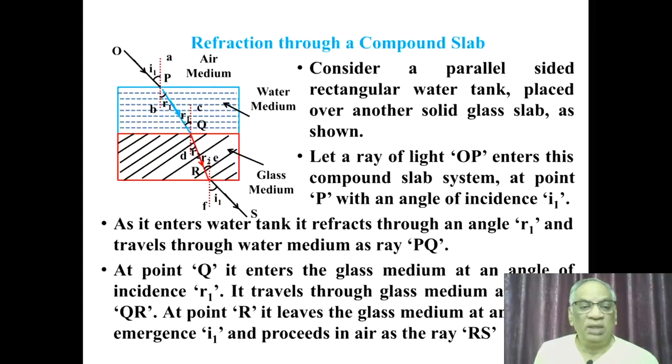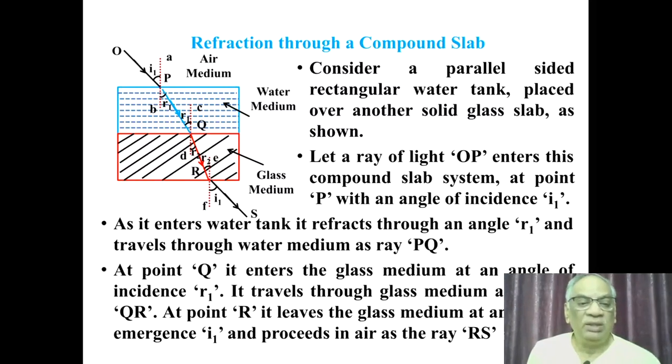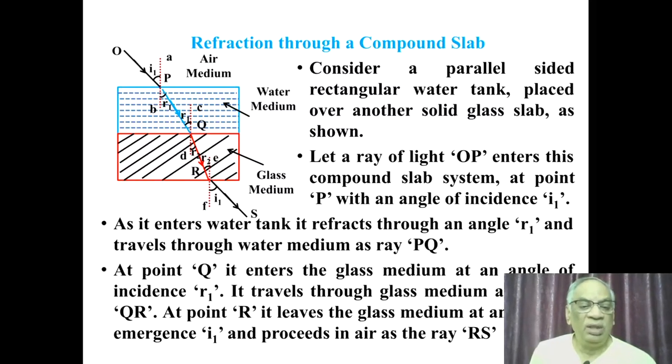Consider a parallel-sided rectangular water tank placed over another solid glass slab as shown. Let a ray of light OP enter this compound system at the point P with an angle of incidence I1. As it enters the water tank, it refracts through an angle R1 and travels through the water medium as ray PQ.